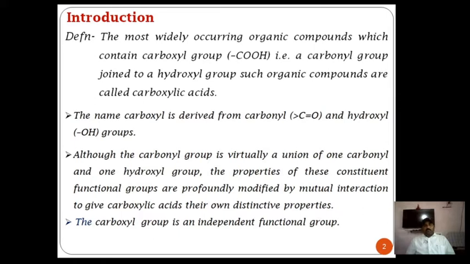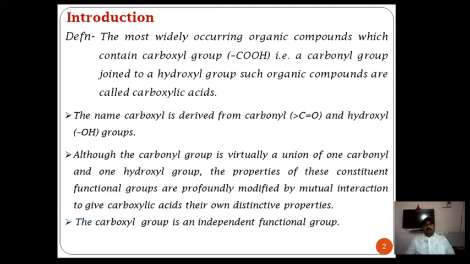That means simply, the acid which contains a carboxylic group is known as a carboxylic acid. Okay. Now the next definition of carboxylic acid: the most widely occurring organic compounds which contain a carboxylic group. Such organic compounds are known as carboxylic acids.